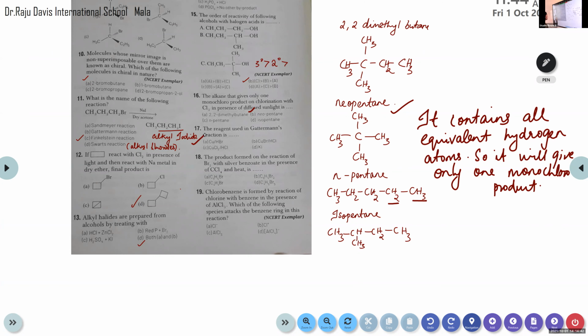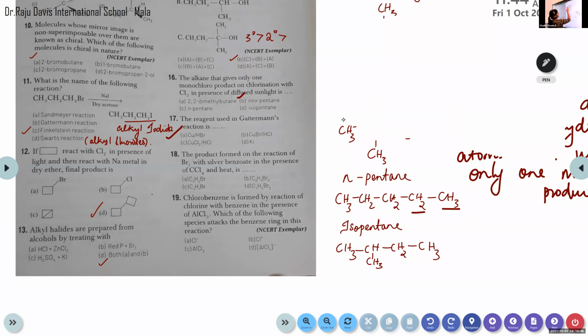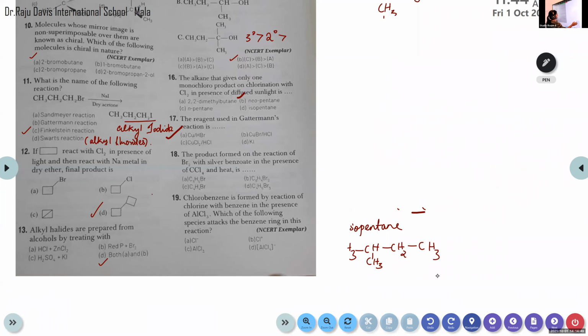Okay, that's the reagent used in Gattermann's reaction. It's also a method of preparation of alkyl halides. So the reagent used in Gattermann's reaction is copper in presence of HBr. That's the reagent.